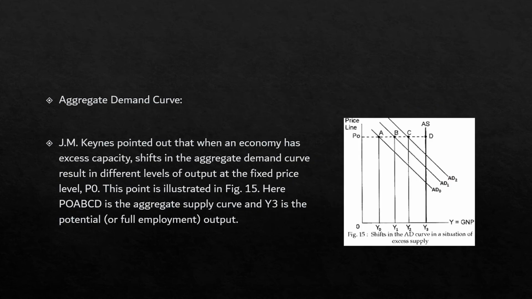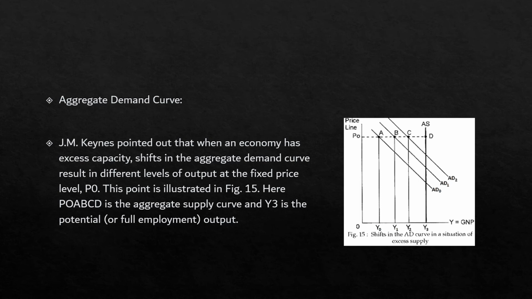Just understand the aggregate demand curve in the case of J.M. Keynes. Keynes, as you all know, is a person who has criticized the classical school of thought. We have also seen the consumption function aspect. He has proposed the investment spending pattern, multiplier pattern, all these concepts which he has contributed to the arena of macroeconomics. And he has pointed out that when an economy has excess capacity, the aggregate demand curve would have a shift. This will result in different levels of output at a fixed price level, which could be seen in the figure here.